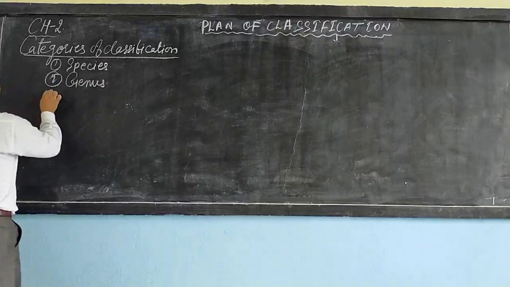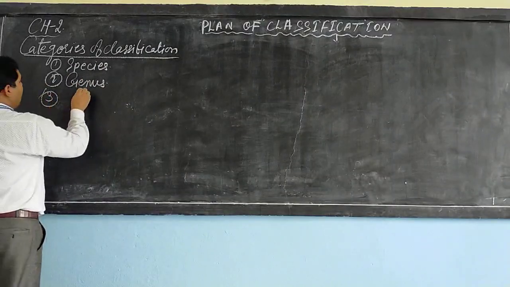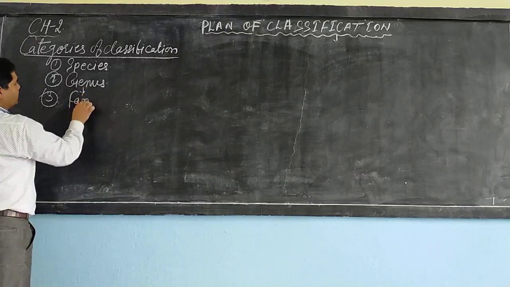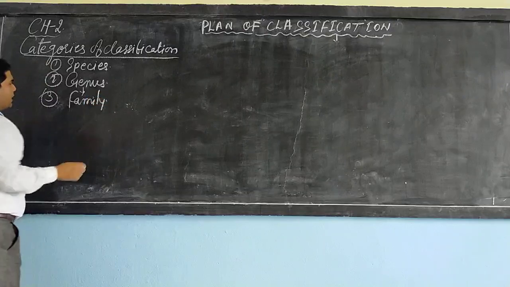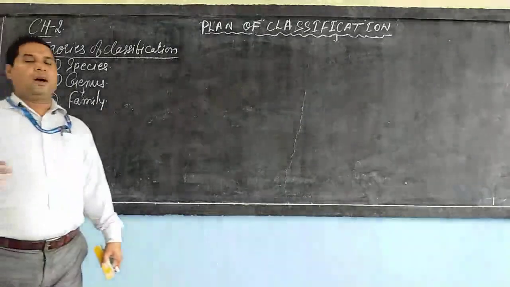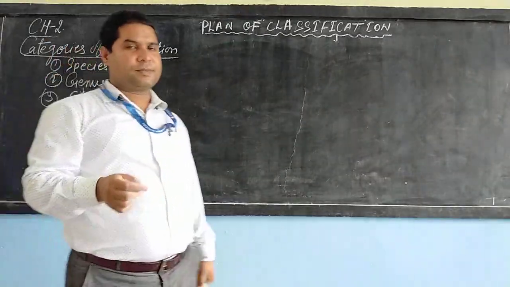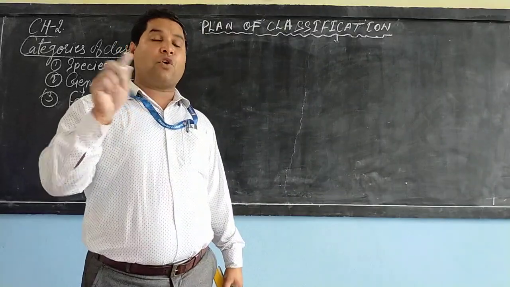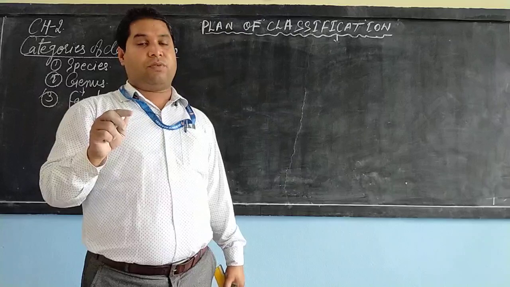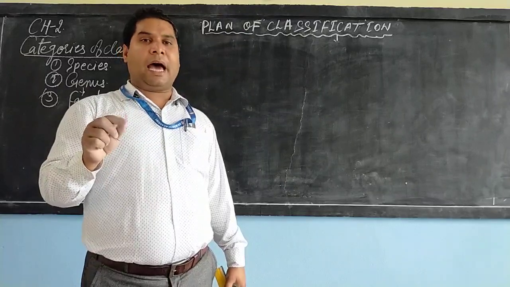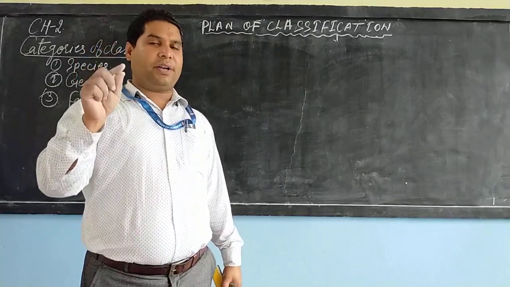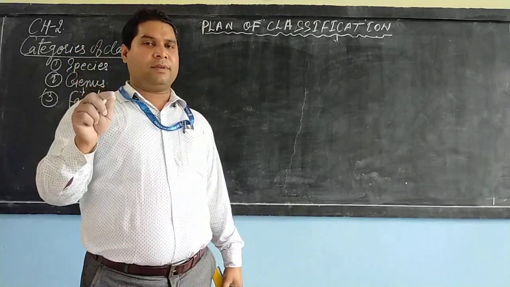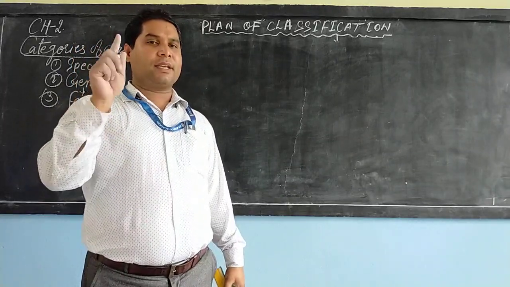The next is family. A group of genera with certain common characteristics forms a family.